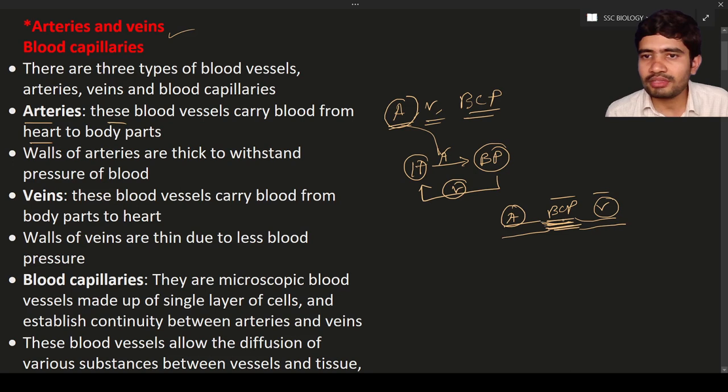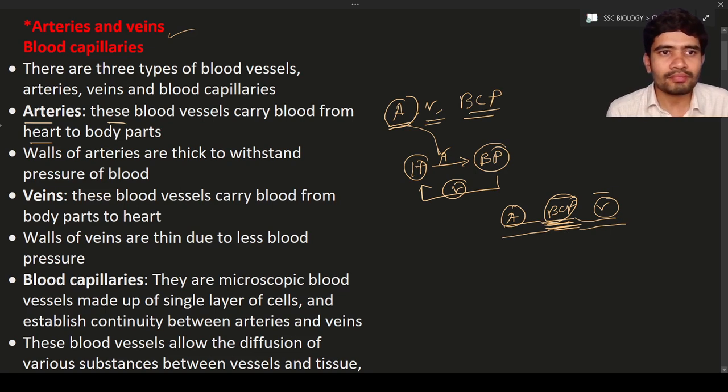Out of these three types of blood vessels, the blood capillaries are involved in the exchange of gases, nutrients, etc. This happens from the body tissues to the blood vessel, and again from the blood vessel to the tissues.